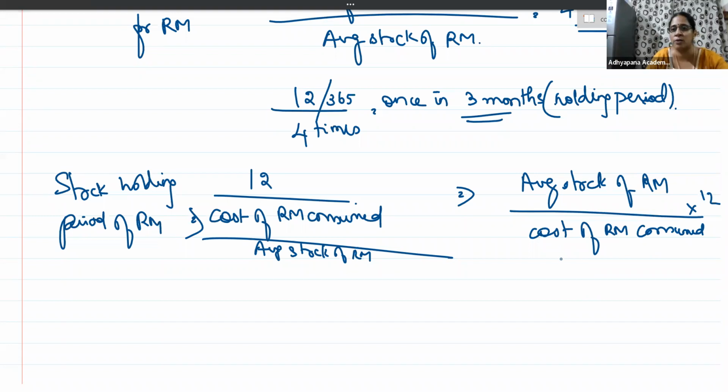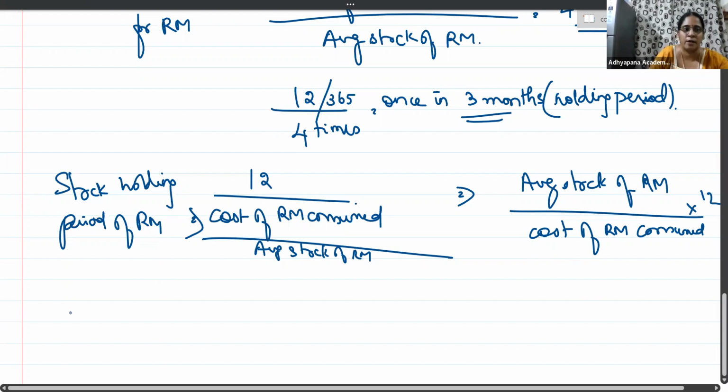What did you do in turnover ratio? You had the turnover in the numerator and stock in the denominator. Here you are having stock in the numerator and turnover in the denominator. It is based on the simple logic which I just showed you. So this is stock holding period of raw material. Coming to stock holding period of WIP.